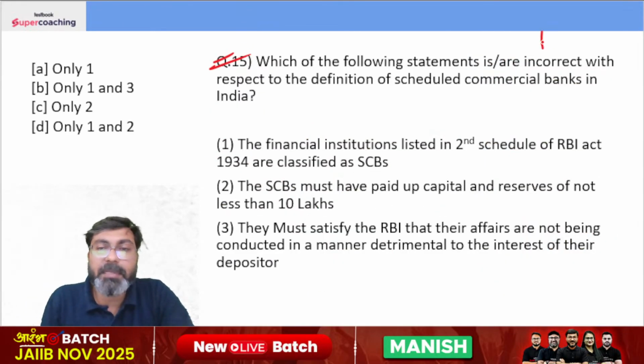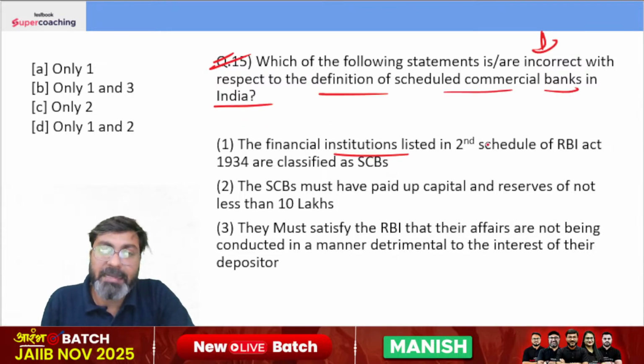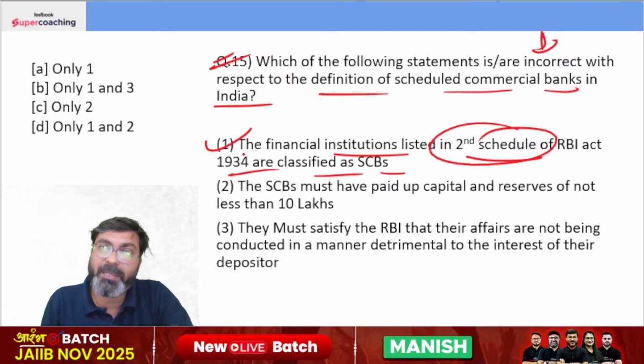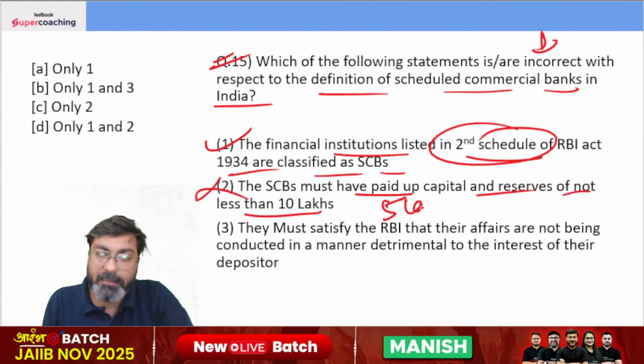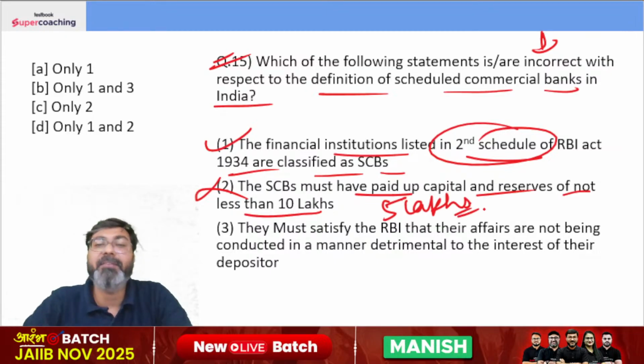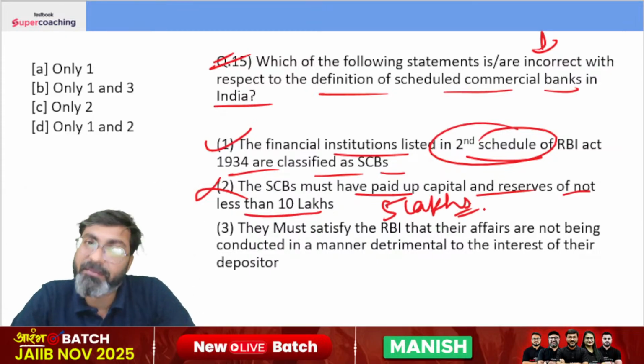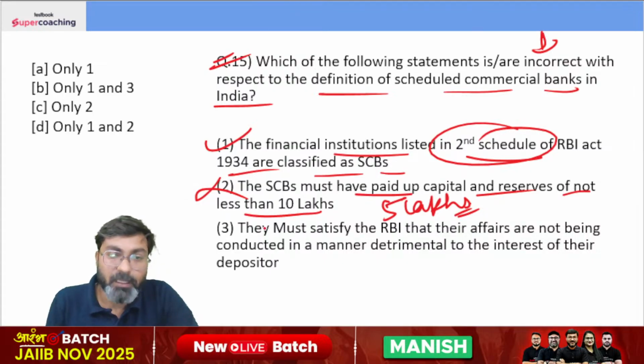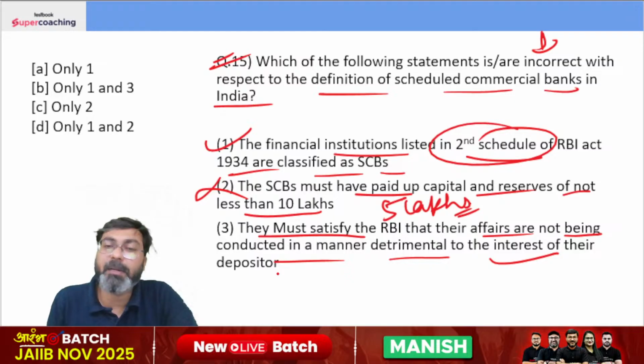Which of the following statements is incorrect with respect to the definition of scheduled commercial banks in India? The financial institutions listed in the second schedule of the RBI Act 1934 are classified as SCBs. Correct. The SCBs must have paid up capital and reserves of not less than 10 lakhs. No. According to the RBI Act, the SCBs must have paid up capital and reserves of not less than 5 lakhs. Okay. They must satisfy the RBI that their affairs are not being conducted in a manner detrimental to the interest of their depositors. The right answer is option C.